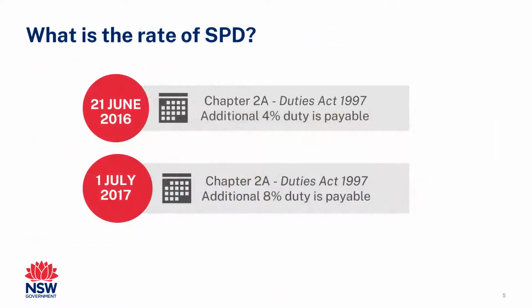What is the rate of SPD? SPD came into effect from the 21st of June 2016 under Chapter 2A of the Duties Act 1997. Chapter 2A of the Duties Act 1997 sets out the rate of duty being 4% for transactions between the 21st of June 2016 to the 30th of June 2017 and 8% for transactions from the 1st of July 2017.